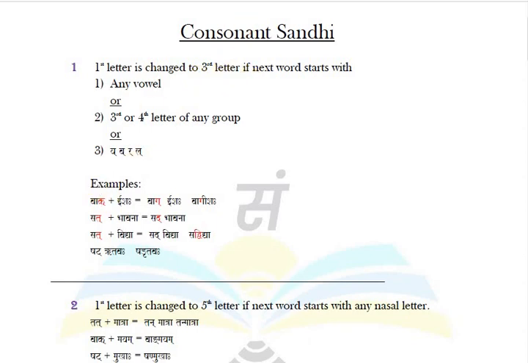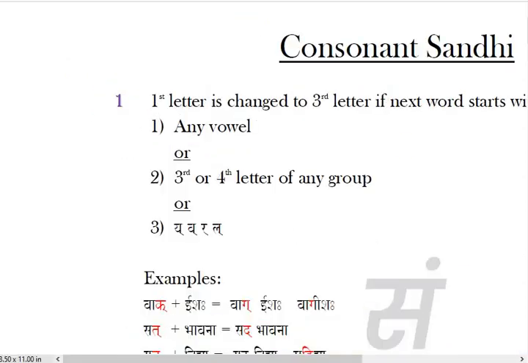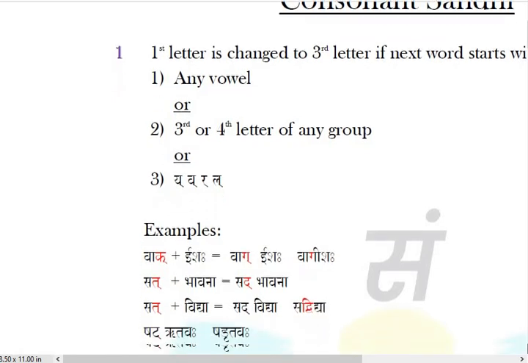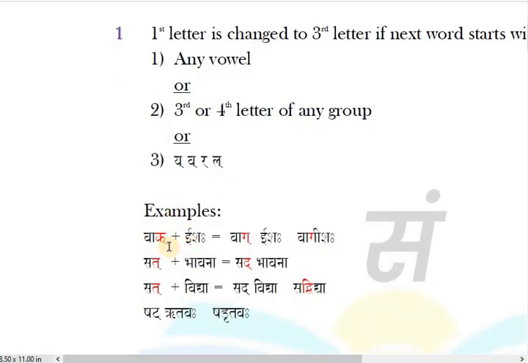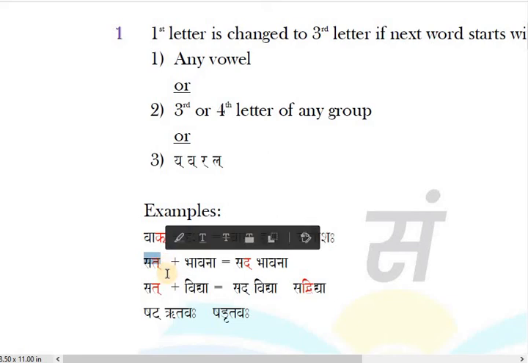Here we have the example. You can check: Vak plus Ishah. The first consonant ka should be converted to third. What is the third of ka, student? Ga. So here it is Vag and Ishah. While you join, Vagishah. Ka is converted to third directly. Here Sat. What is the third of ta?